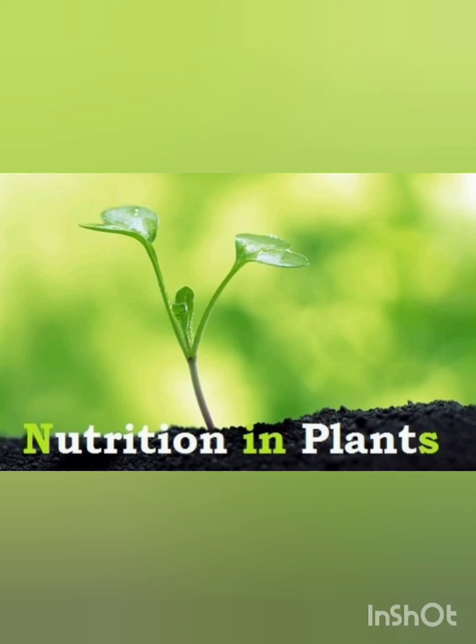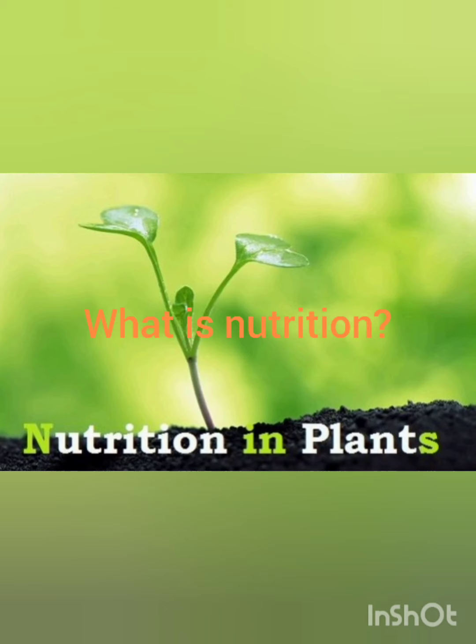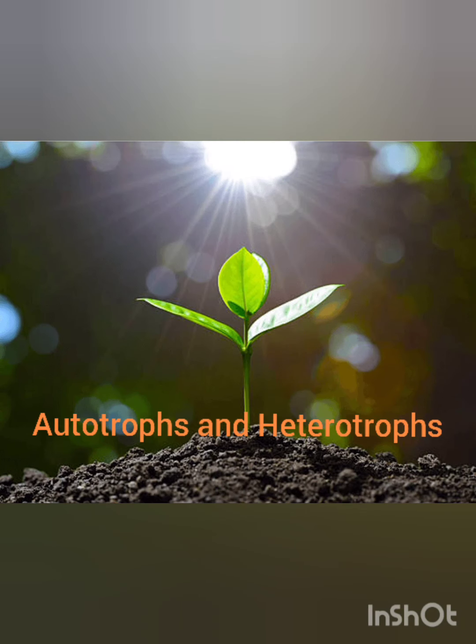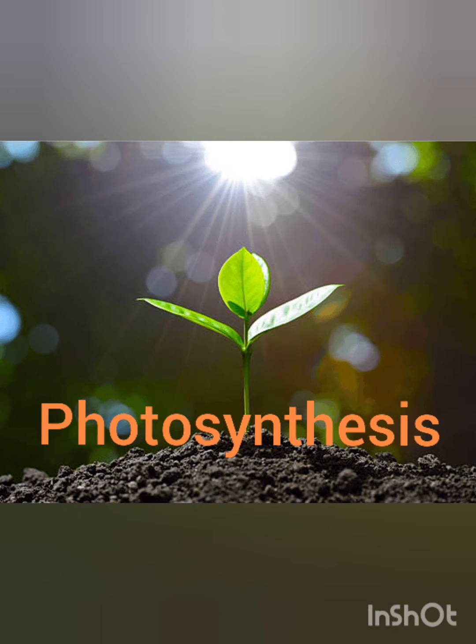Today we are going to discuss our first lesson, nutrition in plants. We have learned in our previous classes that food is essential for all living organisms. In this lesson, the main topics are: what are nutrients, what is nutrition, the difference between autotrophs and heterotrophs, then how a plant makes its own food by the process of photosynthesis.